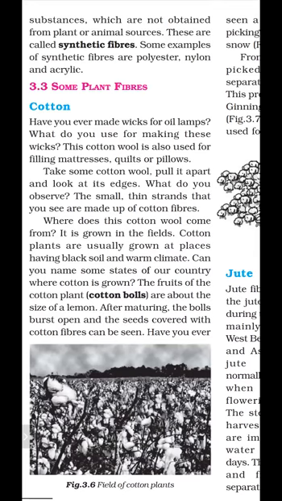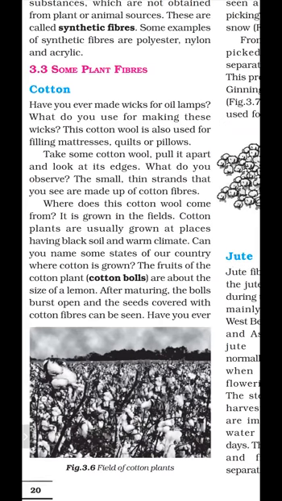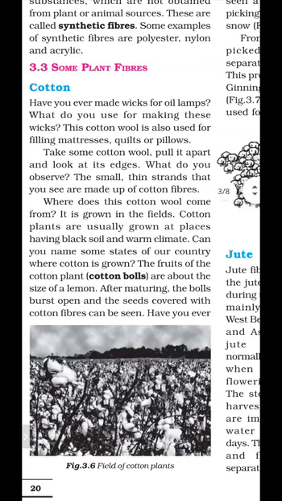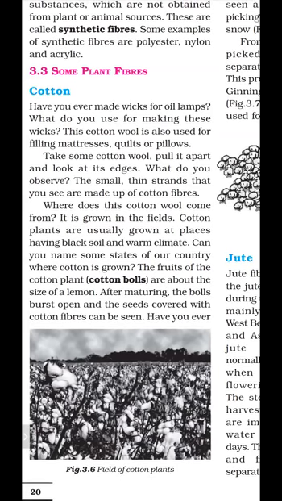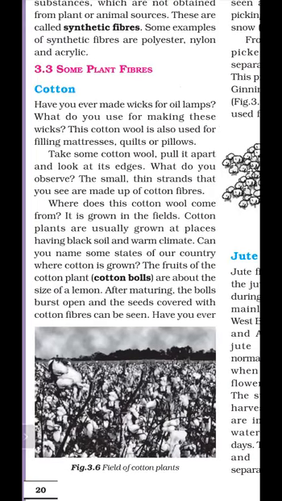How can the cotton plant be grown? Firstly, the cotton balls develop, and when they burst open, the seeds are also present in the ball, and the seeds covered with cotton fiber can be seen. Then the balls burst, and the seeds and fiber can be seen. And this field looks like a field with snow. These cotton plants look like a snow field.